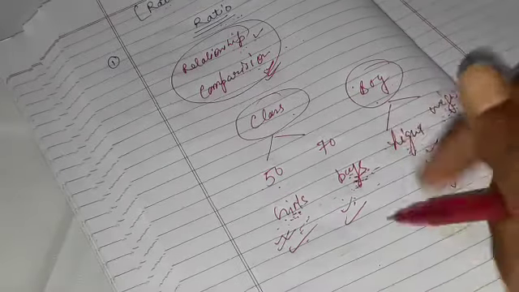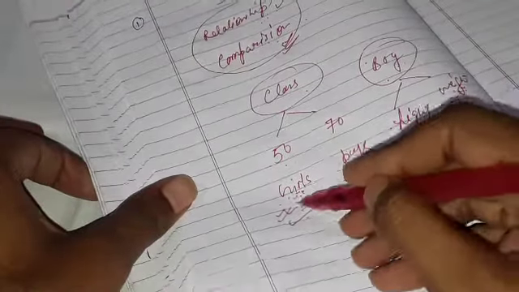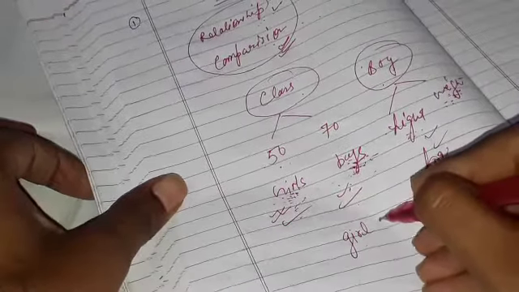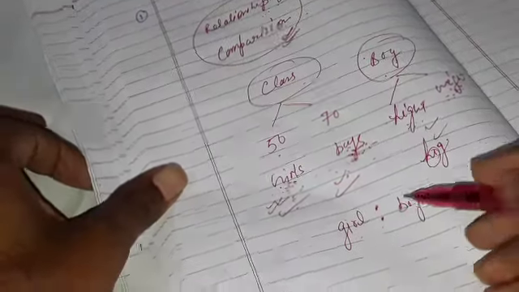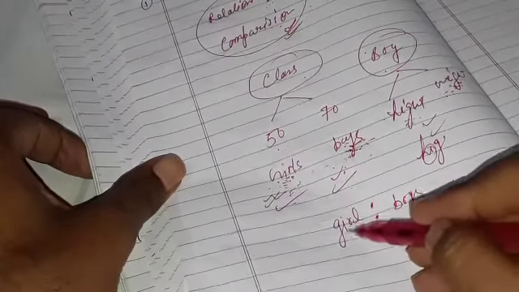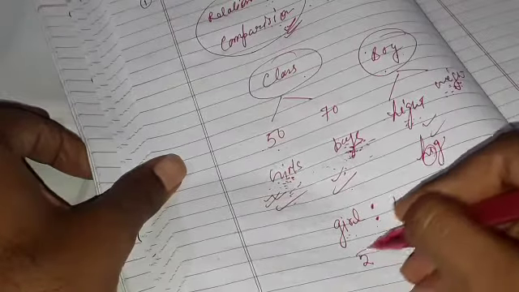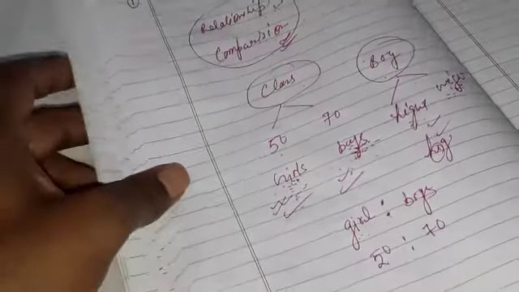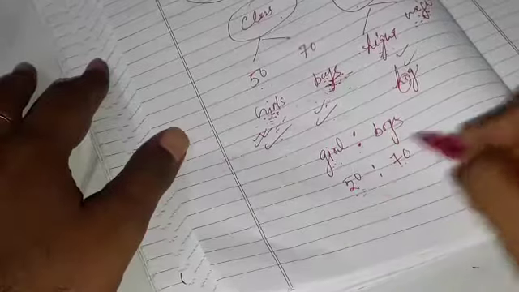Hope you all understand. Okay, now class, how do we write the ratio? If I'm talking about the ratio between girls and boys, the symbol of the ratio is this: girls ratio boys. We read this as girls ratio boys. Now how many girls are here? 50. How many boys are here? 70. So 50 ratio 70 is your relationship.